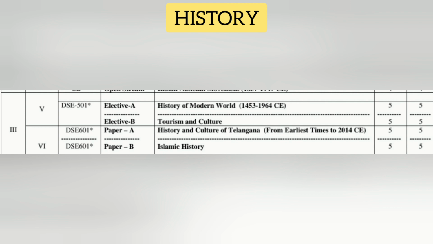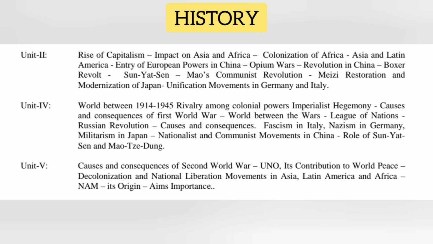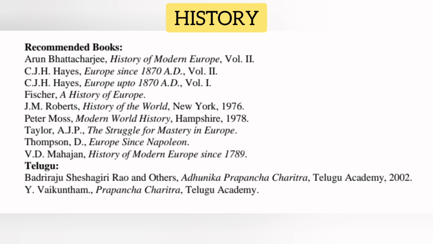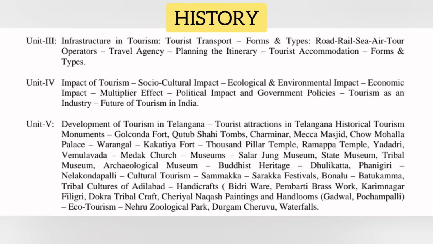Next, in history, we have an elective. We have two options. Out of these two options, you can select any one subject. First subject, History of Modern World, and second subject, Tourism and Culture. See, you have a total of 5 classes per week and 5 credits. Meaning if you pass this subject, you will get these credits. And total marks for this subject are 100, with 80 for semester exams and 20 for internal exams, and exam duration is 3 hours. In the syllabus, you have a total of 5 units. 1 or 2 short questions come from each unit and 2 long questions come from each unit in the exam.